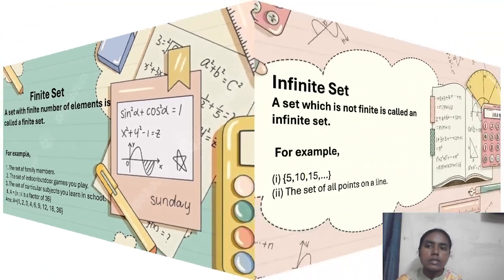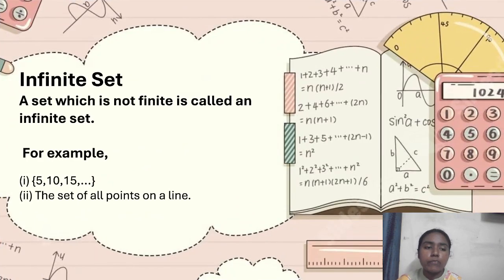So the next type is infinite set. Infinite set means a set which is not finite is called an infinite set. Infinite set means we can't count the number of elements in it. It will have an uncountable number of elements in it. So for example, if we see 5, 10, 15, and so on, or we can even take the example we saw earlier, that is the set of all even numbers.